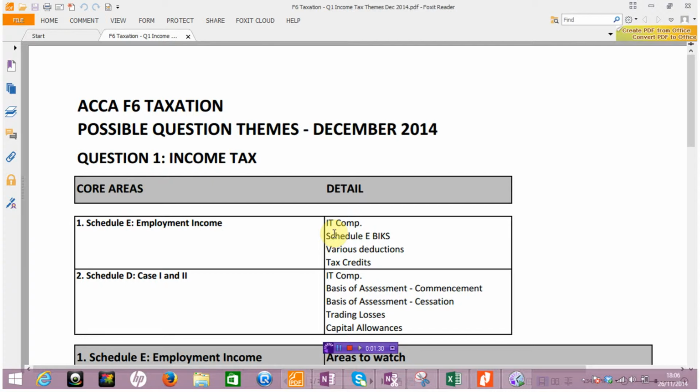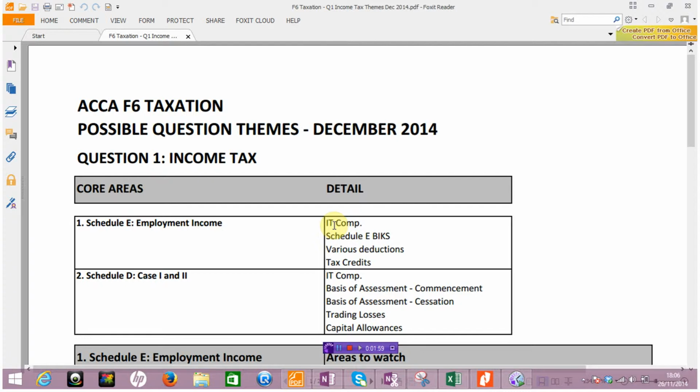I think what the examiner would do in this area is come up with some slightly messy or complicated aspects of employment income. I'm going to detail those below when we go into further detail on this core area. Essentially what we're talking about is a Schedule E comp. You're going to include in that comp various forms of Schedule E income, including salary, BIKs, possibly some share options, etc.